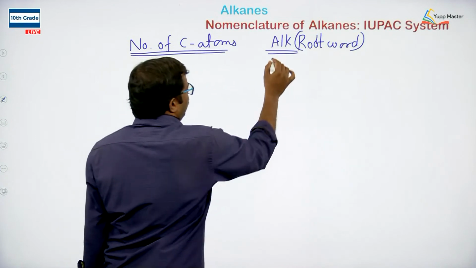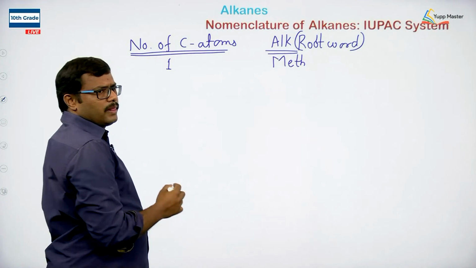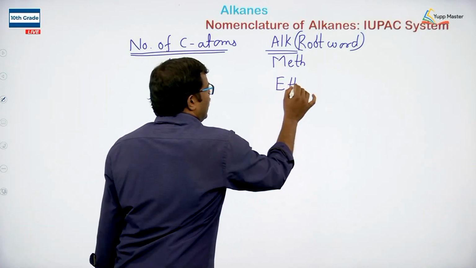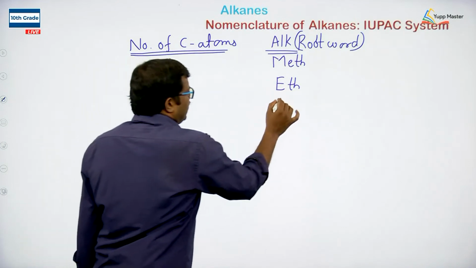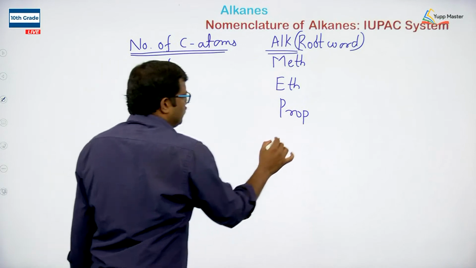When we have one carbon, we use the root word meth. When we have two carbons, we write eth, and when we have three carbons, we write prop. When we have four carbons, we write